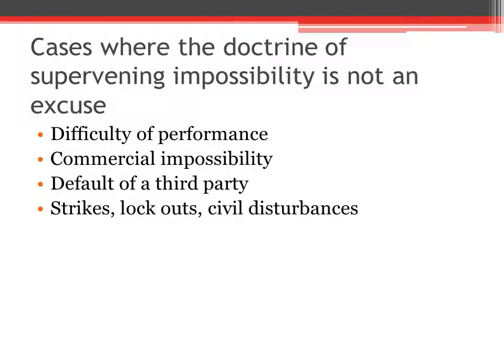If A can't supply the chairs on time, then B can claim damages because A is not free from the obligation. A can't escape from the contract by saying supervening impossibility. So strikes, lockouts, civil disturbances are not an excuse.